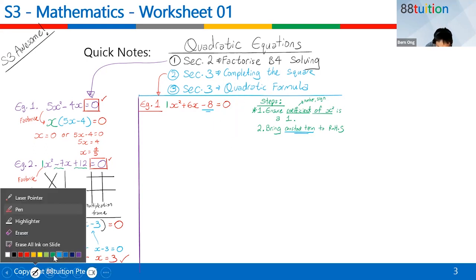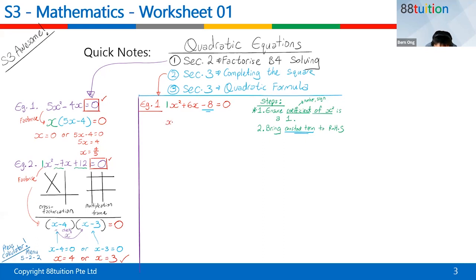All right, so what is left? You are left with x squared plus 6x on the left equal to the constant term, which is the number, minus 8, you bring it across to give you a positive 8. Okay? Step 2. Step number 3.